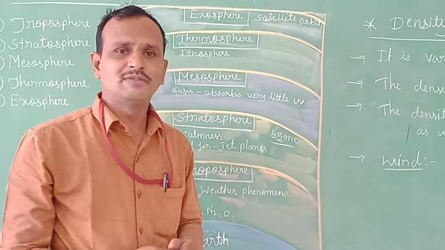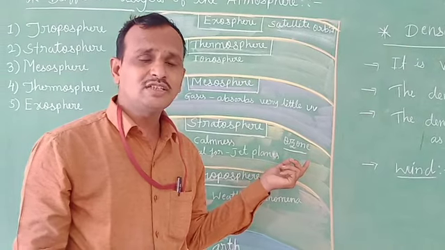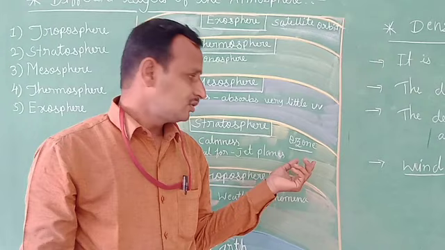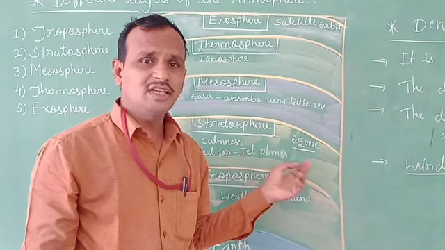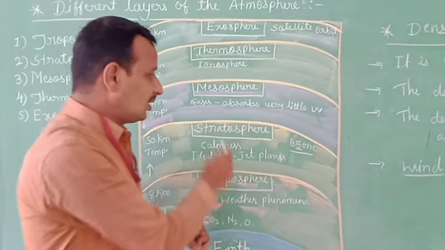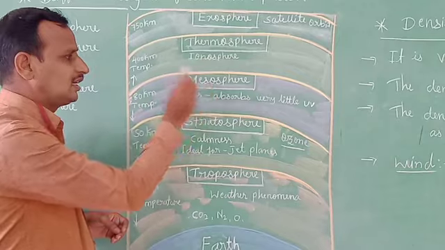But the ozone layer protects us from those rays. So that's why it is very important. It is found in the stratosphere.